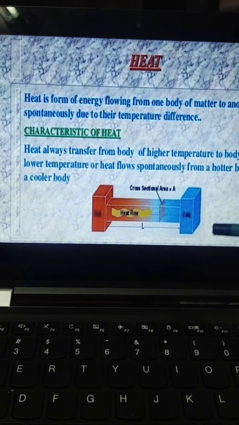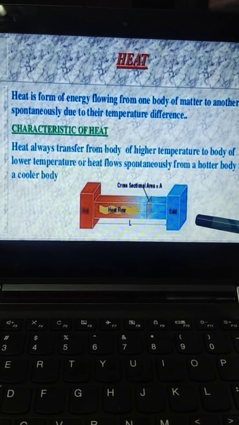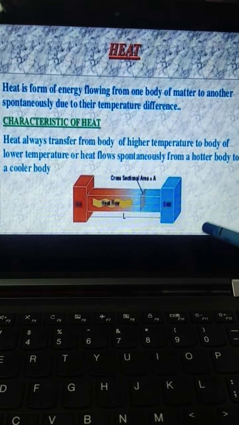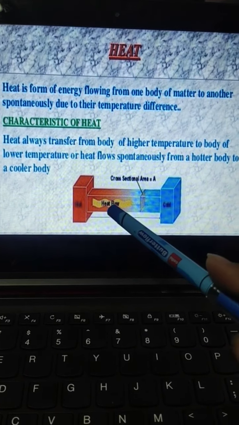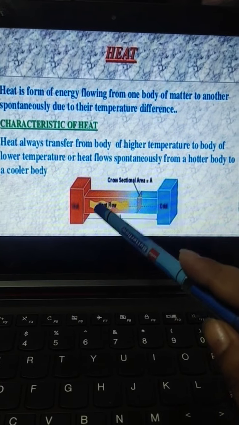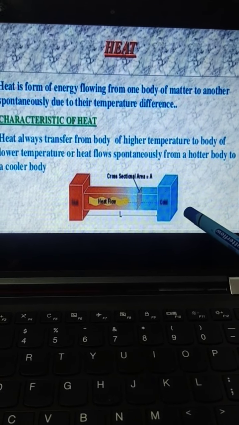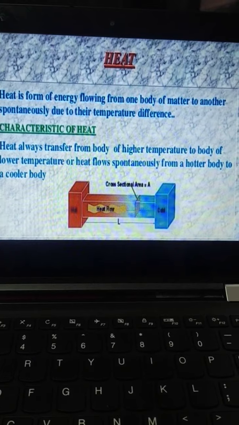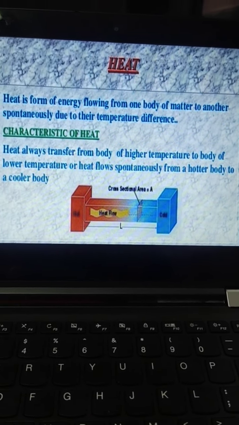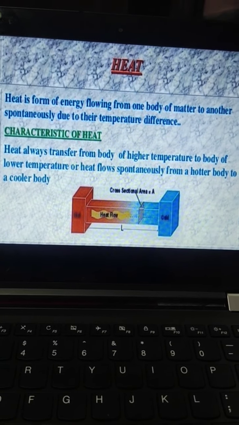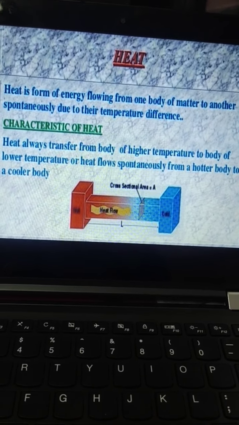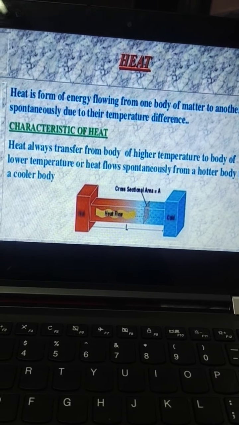So here you can see that we have taken an example. This is the hotter side and this is the cooler side. So how will the heat flow? Heat will always flow from the hot body to the cool body. Got it? Until and unless the temperature becomes the same. Getting better? Heat will always flow from a body which is hot to a body which is cold when they are kept in contact.